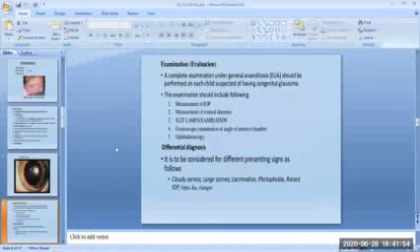And then the examination or evaluation. A complete examination under general anesthesia should be performed on each child suspected of having congenital glaucoma. The examination should include the following: the measurement of IOP with Schiotz or preferably handheld Perkins applanation tonometer, since scleral rigidity is very low in children.